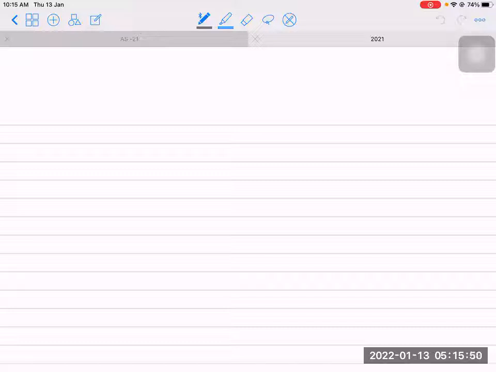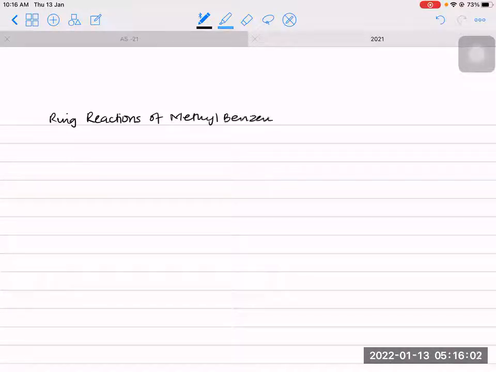So now let's see the ring reactions of methyl benzene. So we have electrophilic substitution.